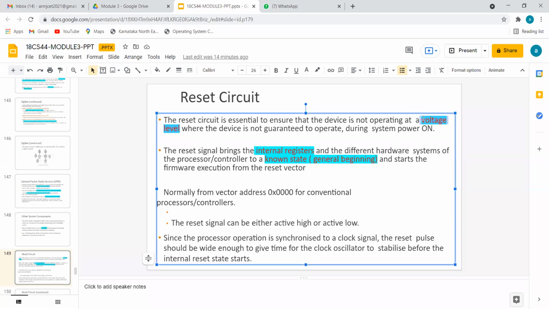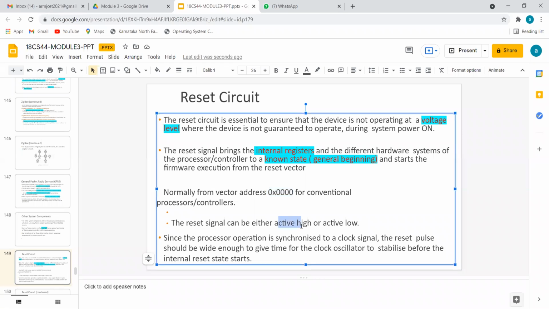Right now there is voltage in the mobile, and still we use the reset option, because I don't want to stay in the present situation. I want to start from the beginning. Starting from the beginning is called the 0000 vector address. Here is a very simple question: you are listening to a song and you reset. Will you get the home page of the mobile screen, or the song where you stopped previously? Generally we get it from the beginning point of the function. That's what reset does.